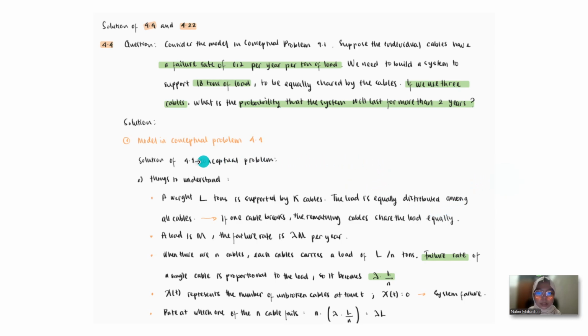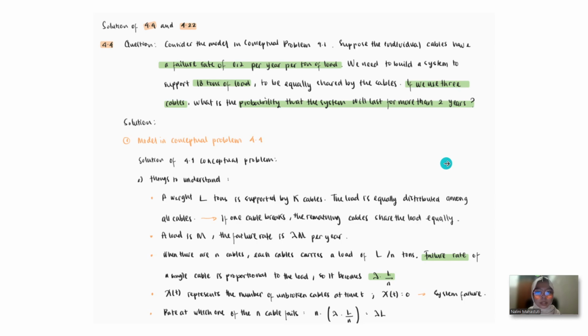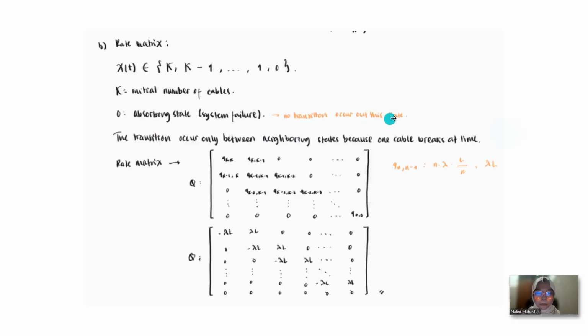As I said earlier, we have to solve number 4.1 first. In this part, I try to break down what I am actually supposed to do to solve number 4.1. And this is the final answer of 4.1.